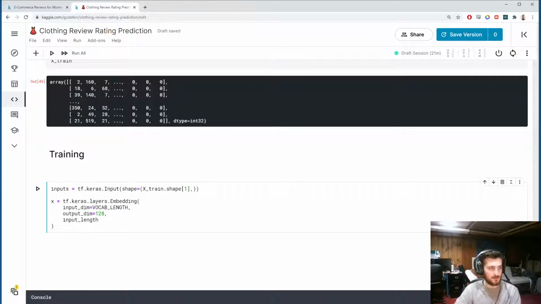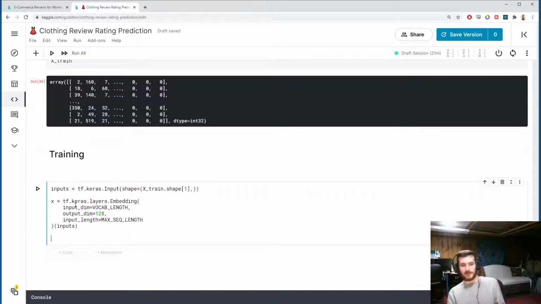I'm not going to go into optimizing though. You could try out different values. Then the input length. The input length is basically just how long is each input. I'm not sure if this is actually a required argument, but we're going to specify it as max sequence length. Alright, and we'll pass in inputs to this layer.